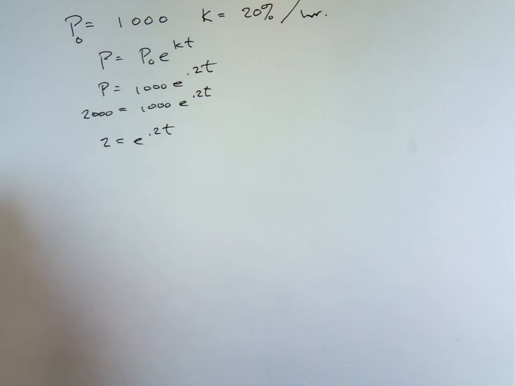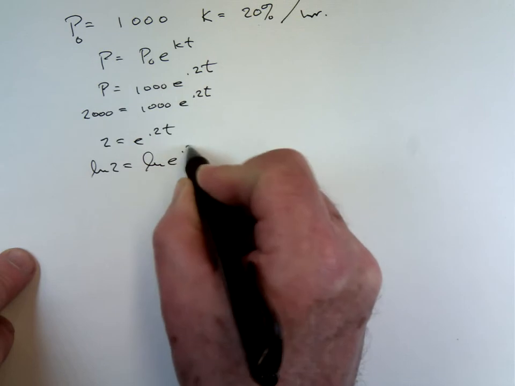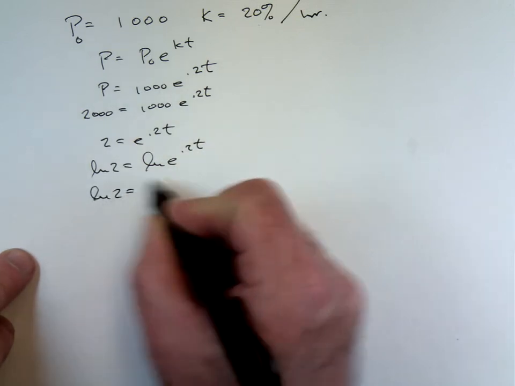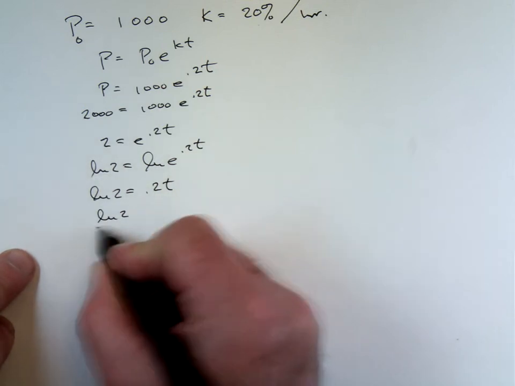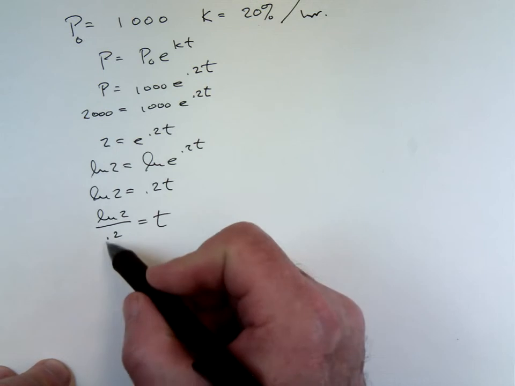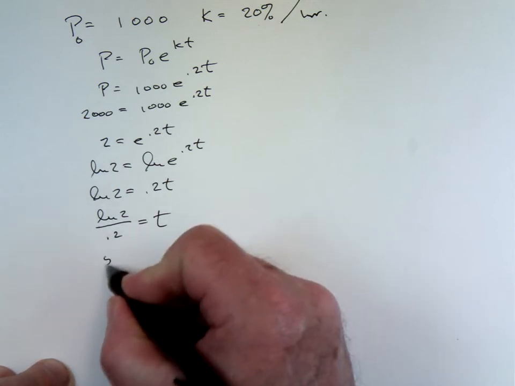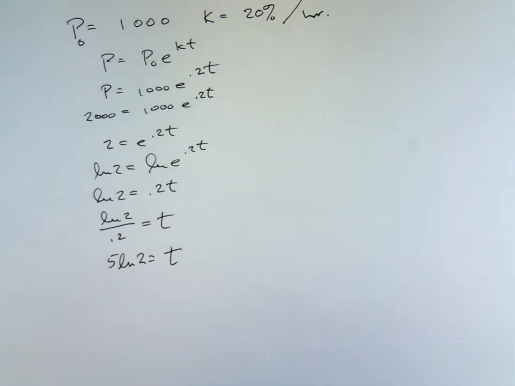You want to find out t, so take the natural log. Natural log of e to the 0.2t is 0.2t. Divide by 0.2. Now you've got to be careful. I probably won't have this answer on the test because it's got a decimal in there. What you should do is multiply numerator and denominator by 5 to get rid of the decimal, or if you want, multiply by 10 and then simplify. In either case, you're going to get 5 natural log 2 is t. That's the answer you should have. Okay, everybody all set on that?